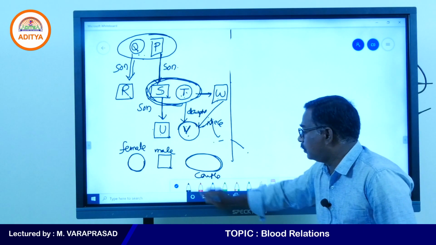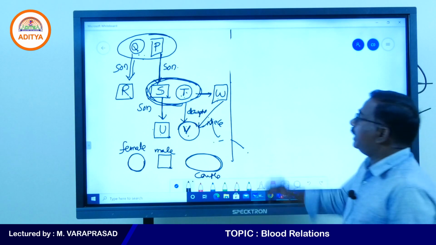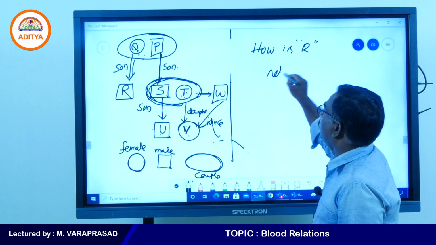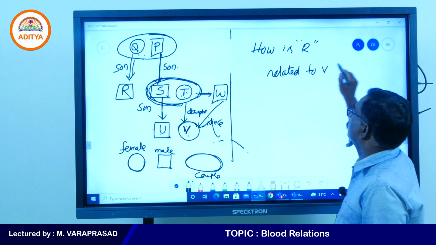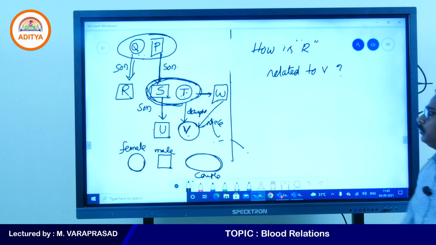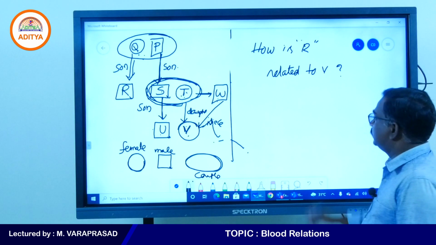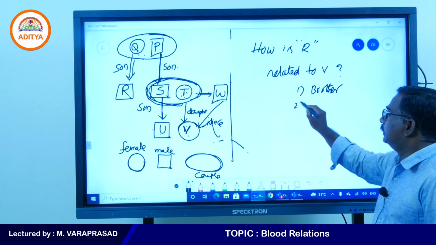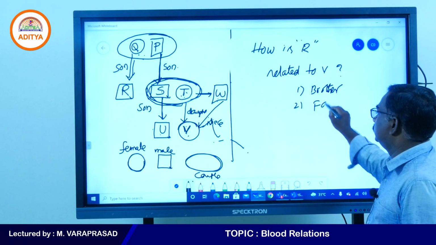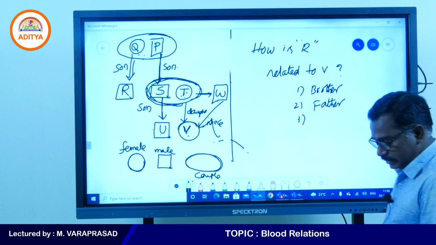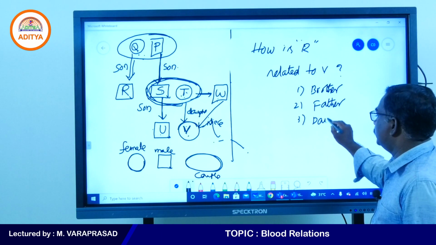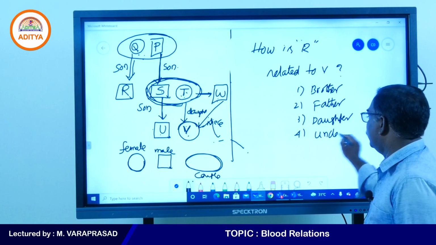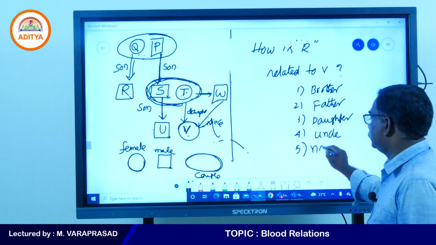One more question is there on the board. What is the question? How is R related to V? Yes, let me know the answer. If you want, I will give options. Brother is the first option. Second option is father. Third option is daughter. Fourth option is uncle. And fifth option is none of these.